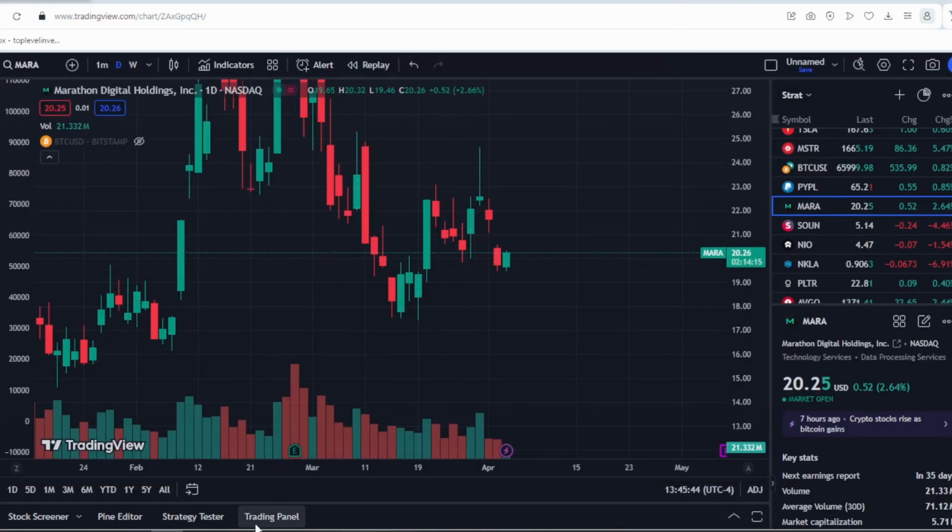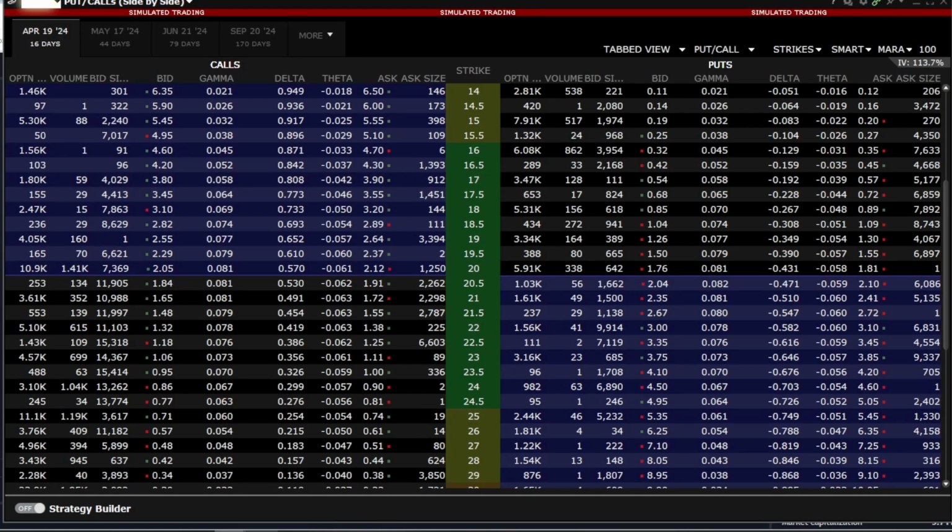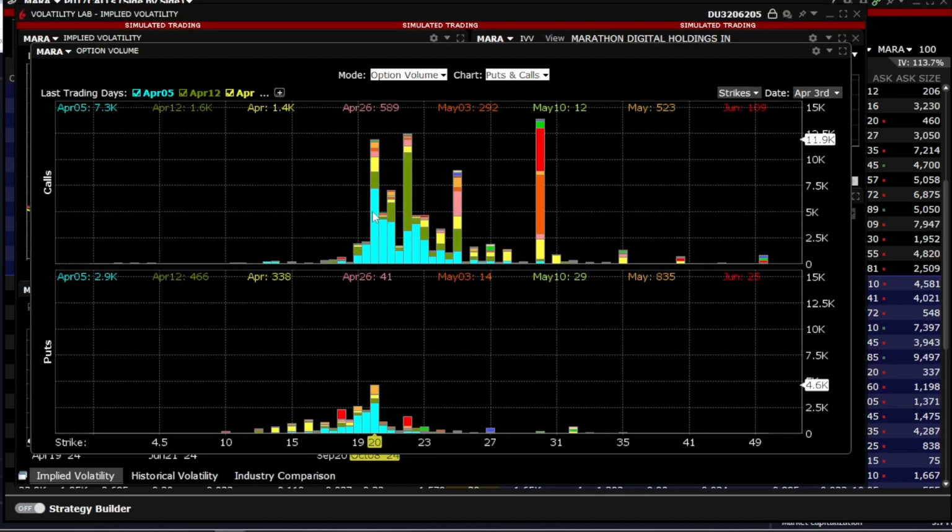And as we can see, the stock is consolidating at $20. It has been a significant amount of time already. And this, of course, is primarily associated with these huge walls in options.